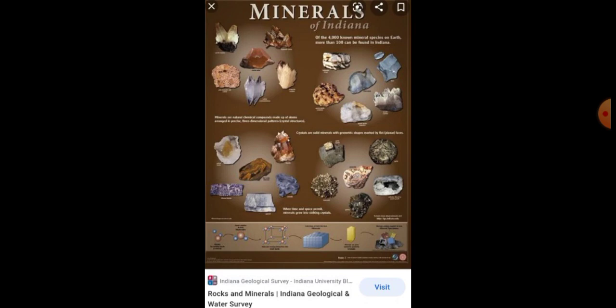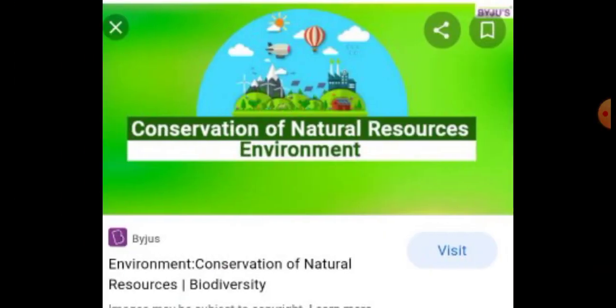Finally, we learned about the conservation of our natural resources. How to conserve the natural resources, because in our day-to-day life we are using many natural resources. Without these natural resources there is no life for human beings. We use these natural resources directly and indirectly for our survival. So we should protect and conserve our natural resources.